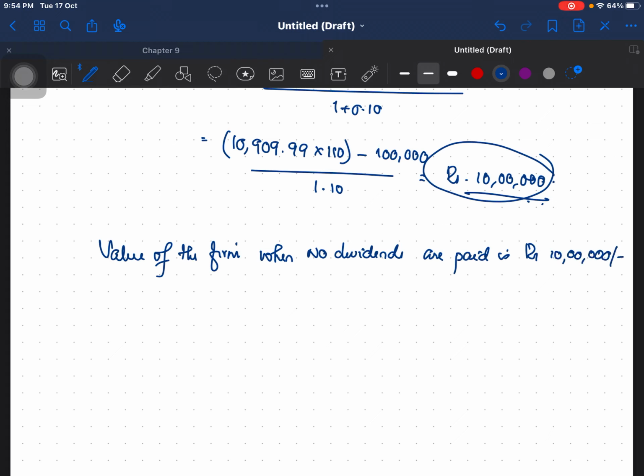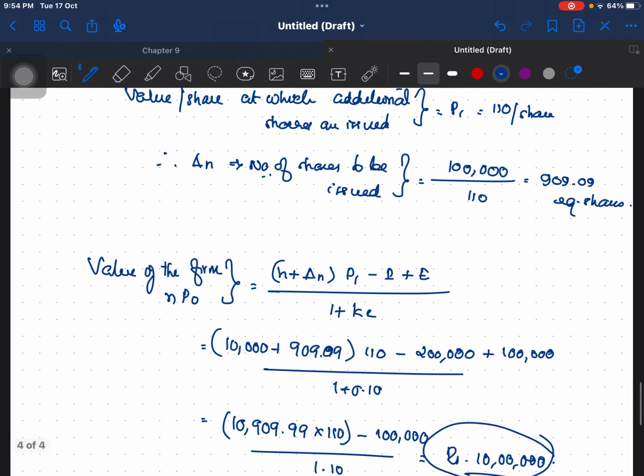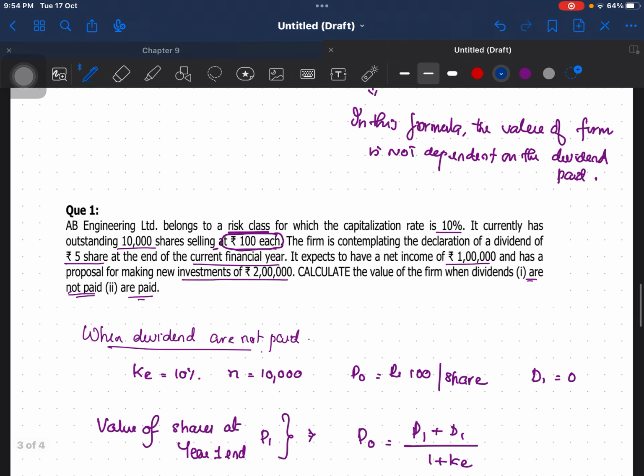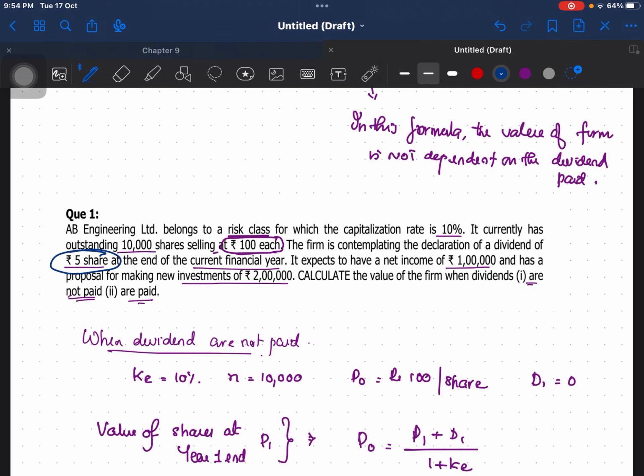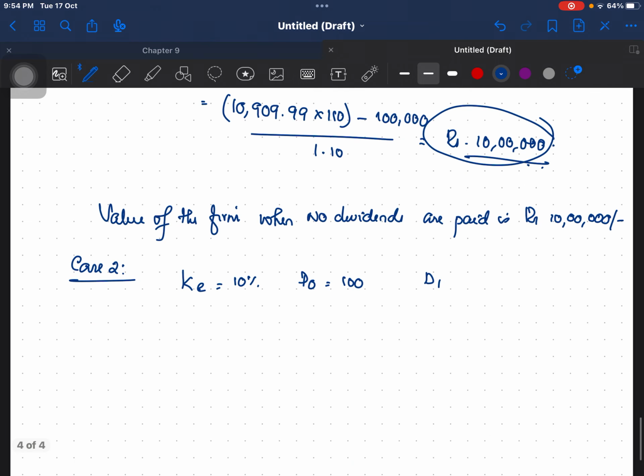Okay, now case 2, next case, when dividends are paid. When dividends are paid, Ke is 10% itself, okay, and P0 is 100. D1 you have computed, and what is D1 here? D1 is rupees 5 per share.